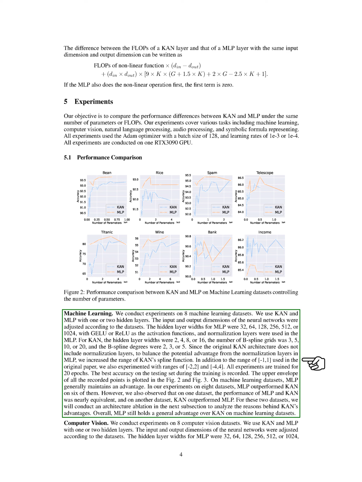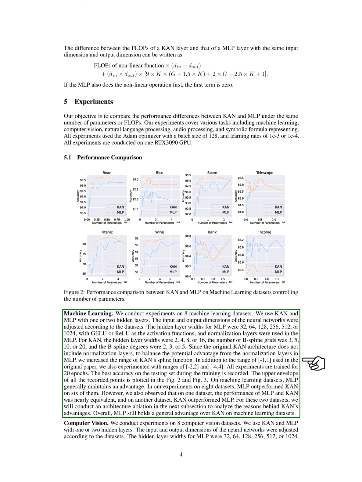For computer vision, we conduct experiments on 8 datasets, again using KAN and MLP with 1 or 2 hidden layers. The input and output dimensions are adjusted according to the datasets. The hidden layer widths for MLP remain the same as in the previous experiments, and no normalization layers are used. For KAN, we maintain the same hidden layer widths and B-spline configurations.